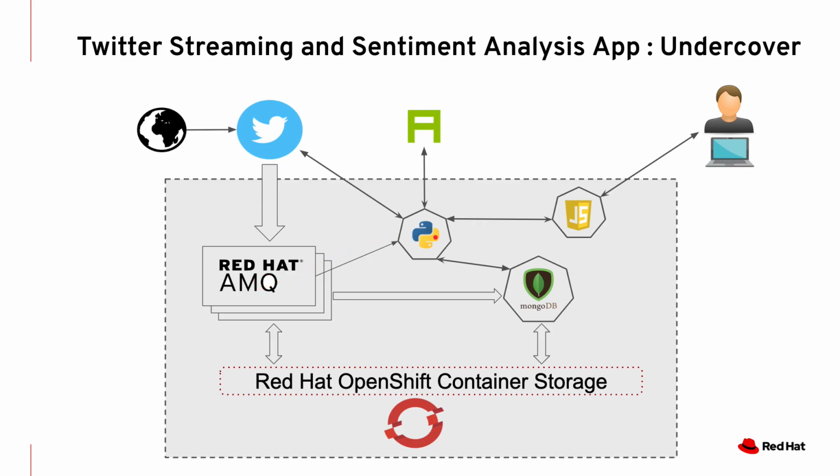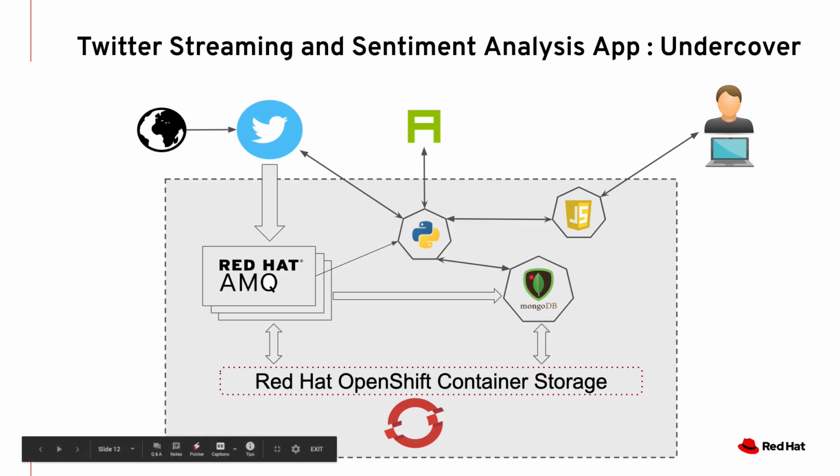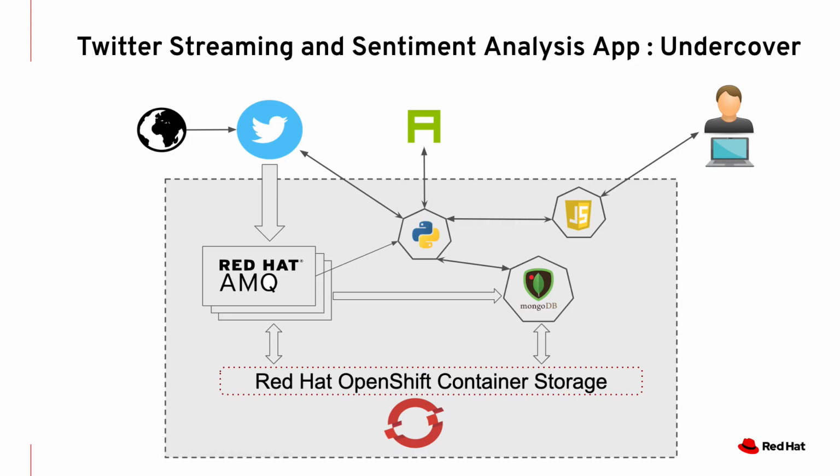The second action from the backend API is to trigger and move the tweets from AMQ, from Kafka topics, directly to MongoDB, which is a NoSQL database running on top of OCS. The third action involves rendering some charts. We're gonna see this in a few minutes. And the fourth action from the backend API involves connecting to Island service for some text processing and a few visualizations using chart.js.